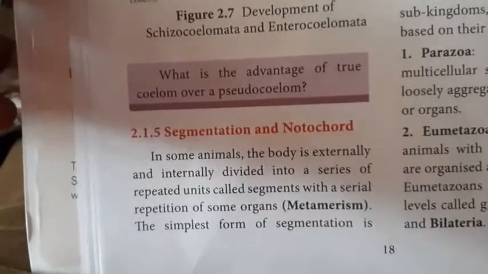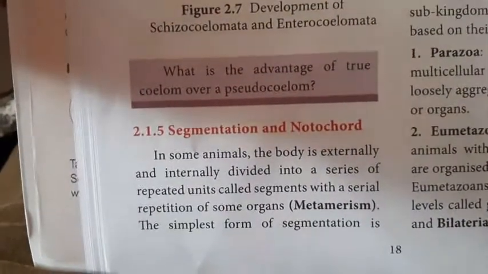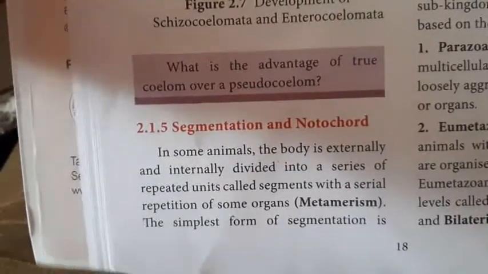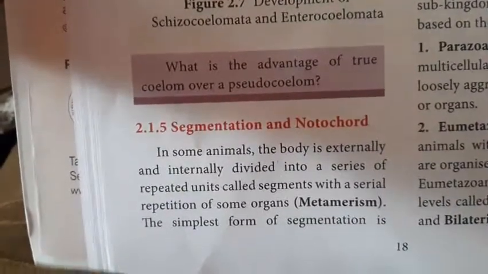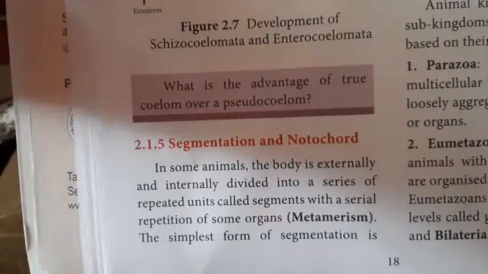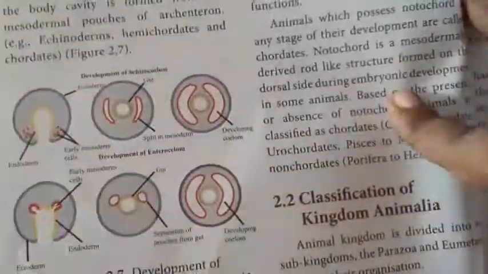In some animals, the body is externally and internally divided into a series of repeated units called segments. If you see the animal, some segments are there. That is called segmentation. Segmentation means the body is divided into segments, with serial organ metabolism.